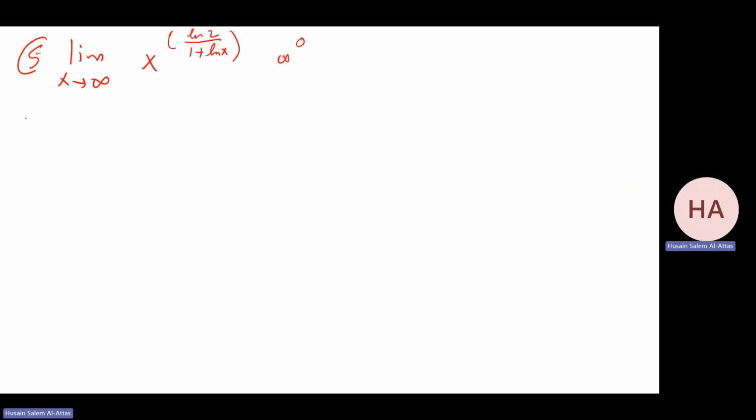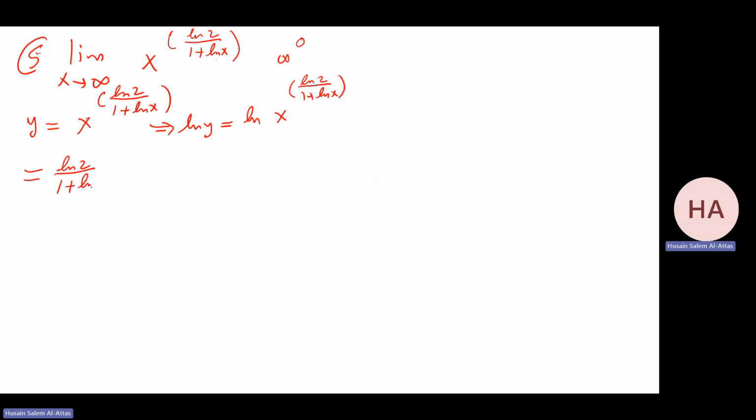Now we'll do the same thing. I have y equal x to the power ln 2 over 1 plus ln x. Take ln y. Let me do it in steps to avoid any confusion. ln y is equal to ln 2 over 1 plus ln x times ln x.